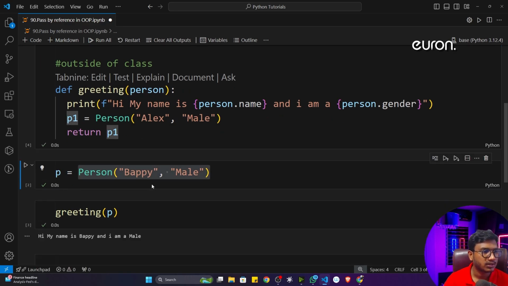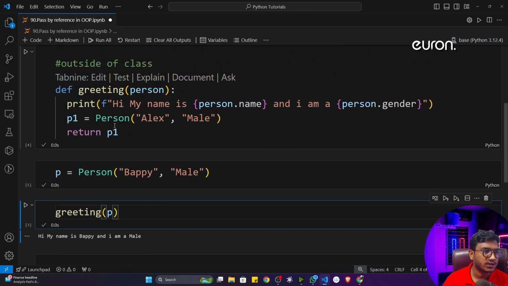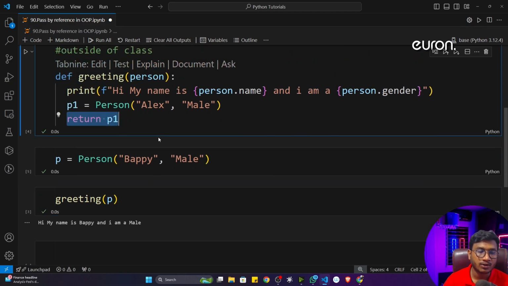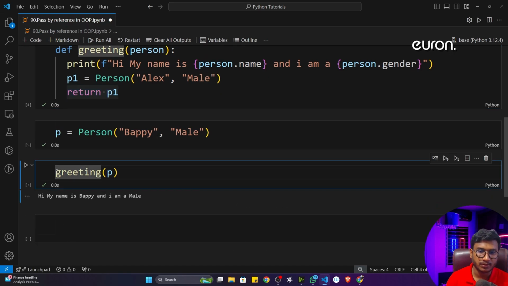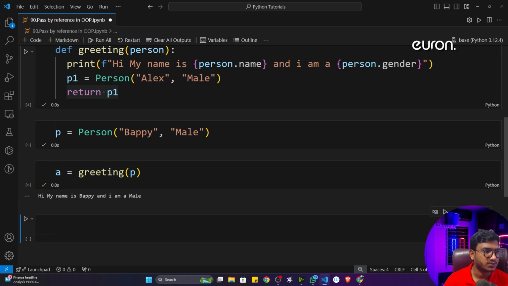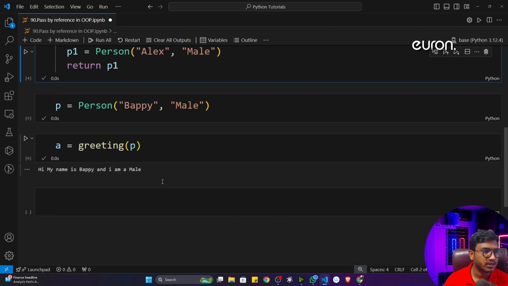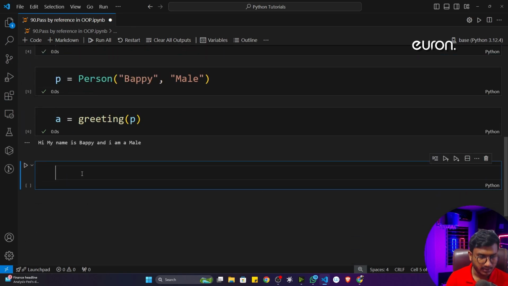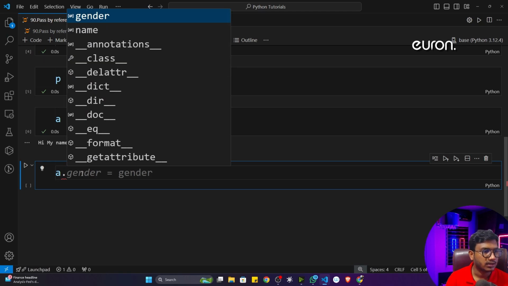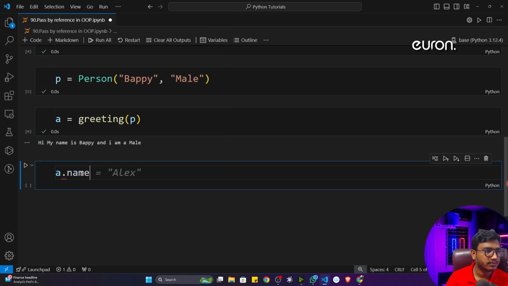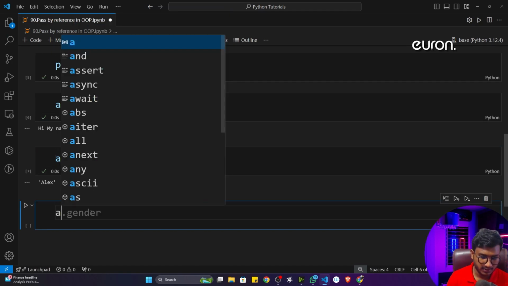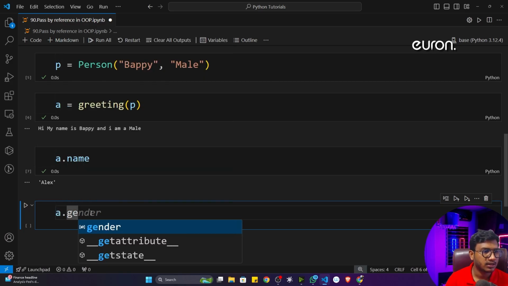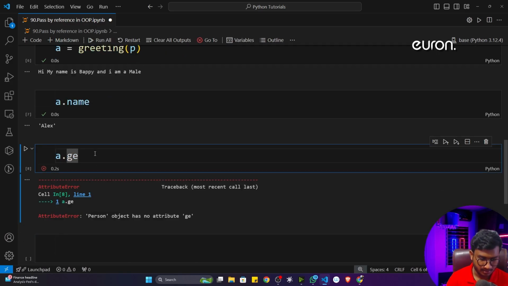Now if I execute, first of all I need to initialize the class. Then if I execute this function, what is returning? It is returning one object called P1. Now I will store it in a variable. Let's say I will store it in a variable called A. Now if I execute, see, it is printing this statement. Now if I just write, let's say A dot name, it will give me Alex. And if I just write A dot gender, it will give me male.